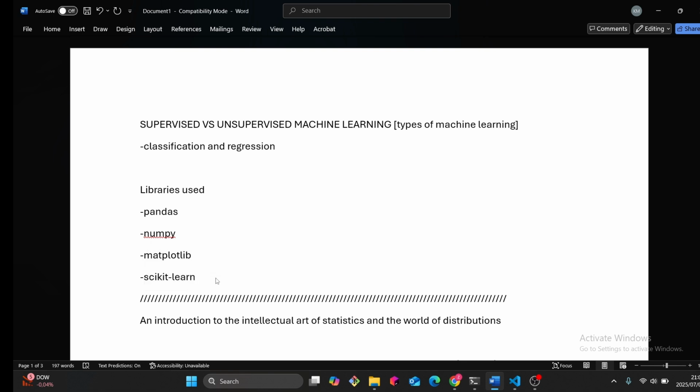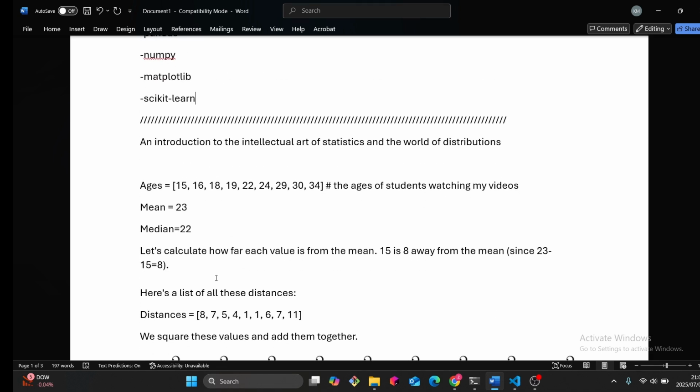So before we get into the machine learning, most people make this mistake when they're trying to learn something and they don't have enough knowledge about the background. I don't like that. That is why we're going to go into the intellectual art of statistics and the world of distribution before we go into the intellectual art of machine learning and data science.